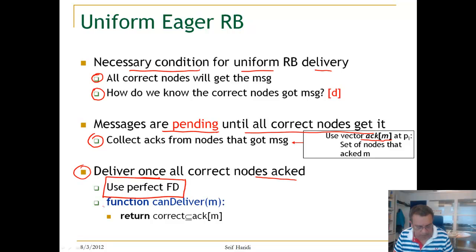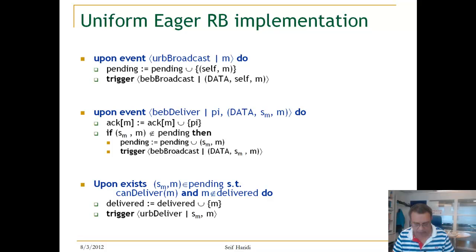And basically, we define the function canDeliver, and canDeliver will return true if the set of correct processes is a subset of ACK-M, which is the set of processes that have acknowledged the message. As long as all correct processes acknowledge the message, then we can deliver, because then we know that all correct processes will uniformly deliver the message.